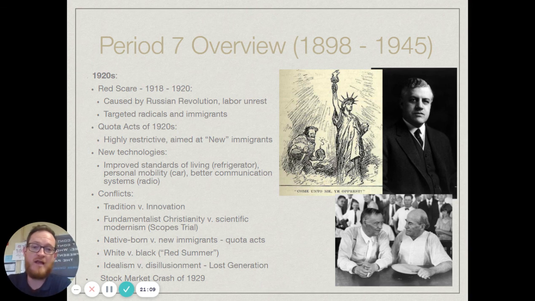Another thing about the 1920s to remember is that in 1919, women would get the right to vote. So that's going to be a big change for the 1920s. But also, you're going to see the passage of prohibition as well. So this time in the 1920s, when everybody's kind of living it up, you were going to see that as a time when there should not have been any alcohol around because of prohibition, but alcohol was still readily available if you had the means in order to be able to acquire it.